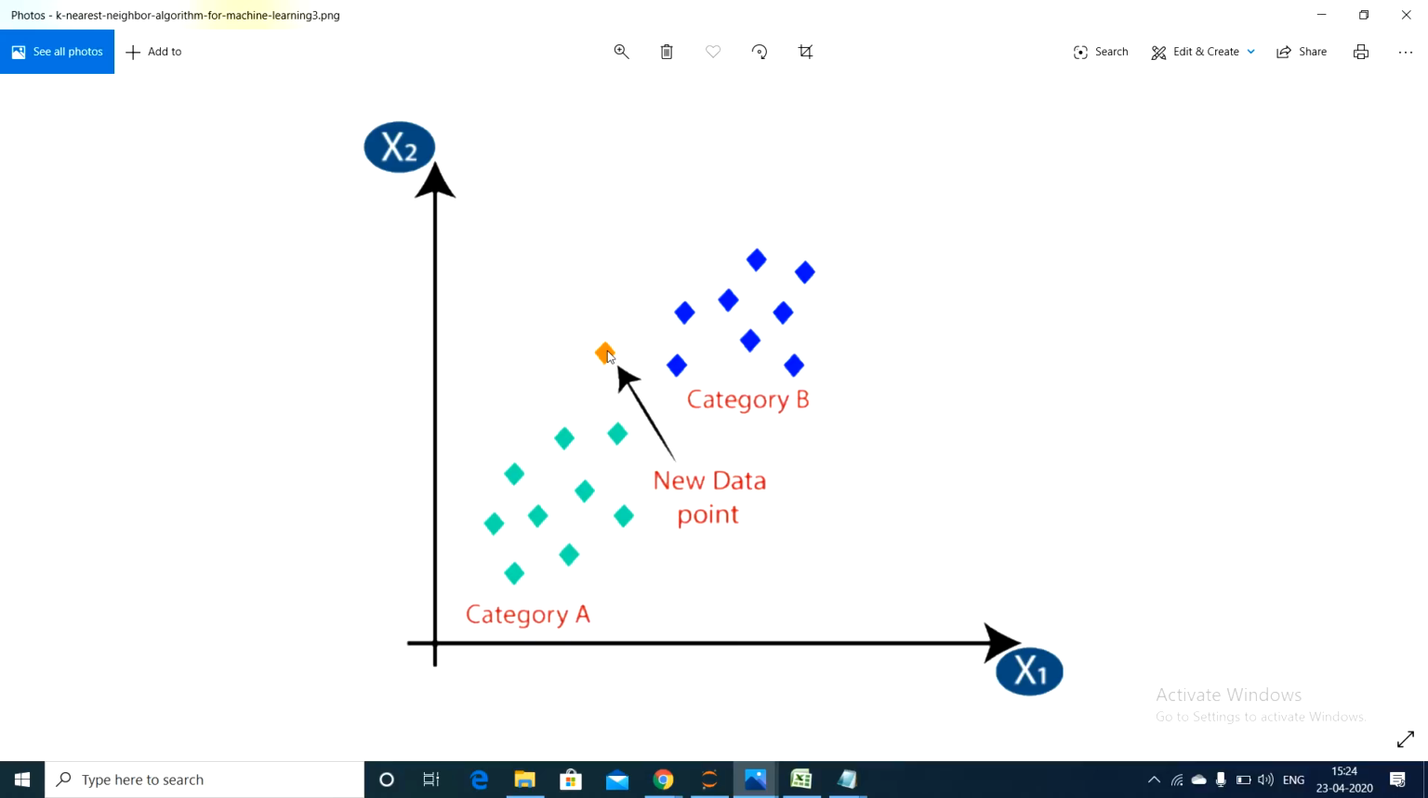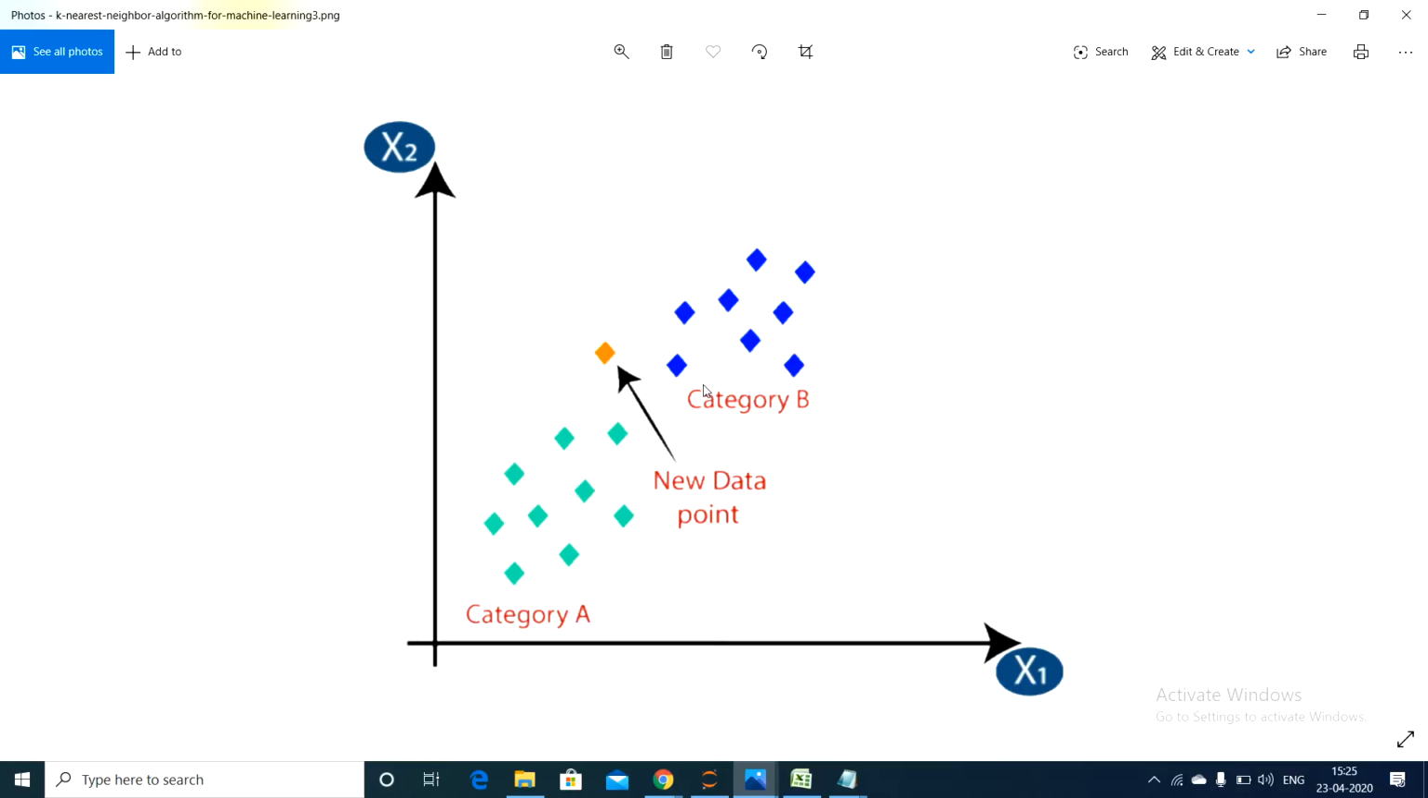What will KNN do? KNN will take a point. The main agenda of KNN is to check for the nearest point, whether this new point is near to category A or near to category B. If it is nearest to one, we put that point into that category. That is the overview of the KNN algorithm. First I will say a few points about it, later we will do one problem and then implement the KNN algorithm.